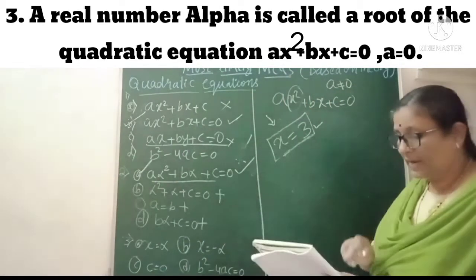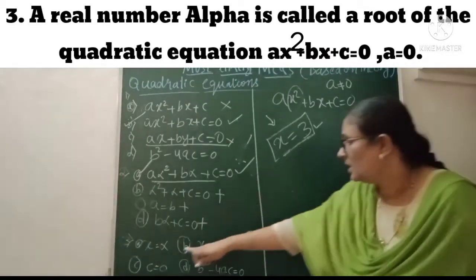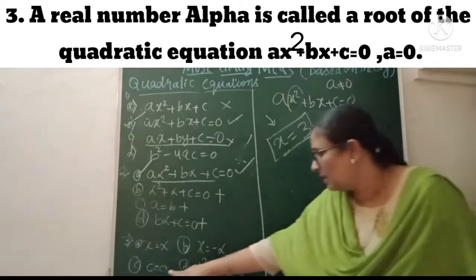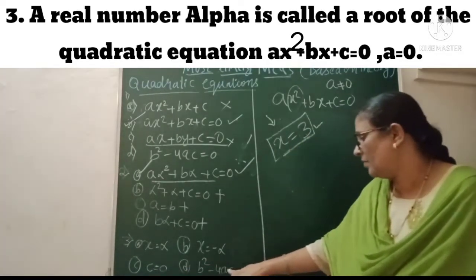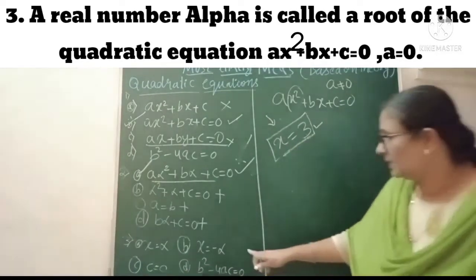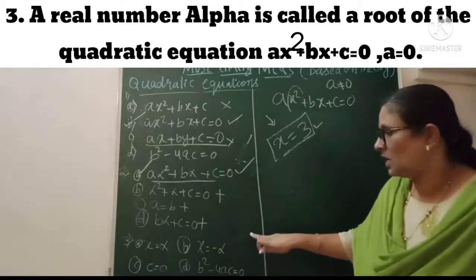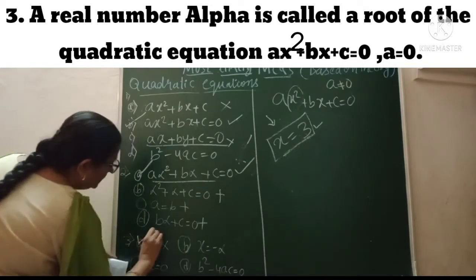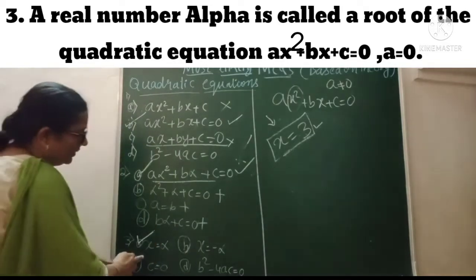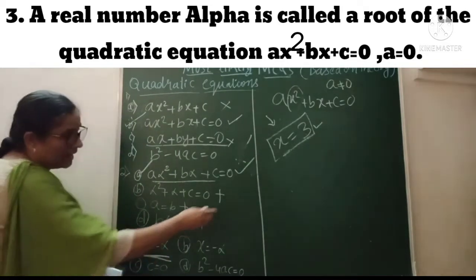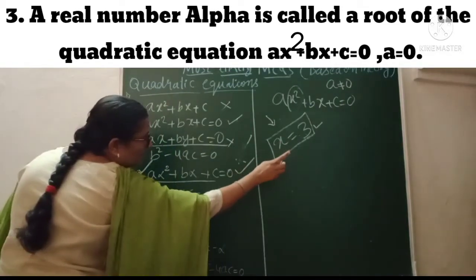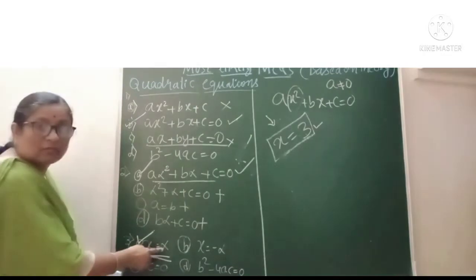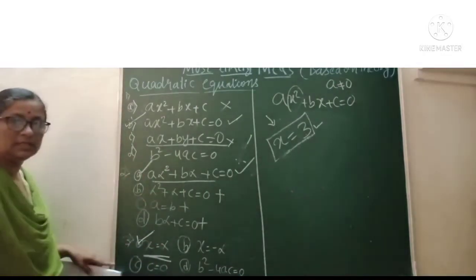Now what they are asking, if you are given options: x is equal to alpha, x is equal to minus alpha, c equal to 0, or b square minus 4ac equal to 0. Like this you are given the options. So among these, once again, what is the correct answer? The first one is the correct answer. If the constant is included as I have said here, it will be called a root when we put x as alpha. Okay, this way the third question is done.